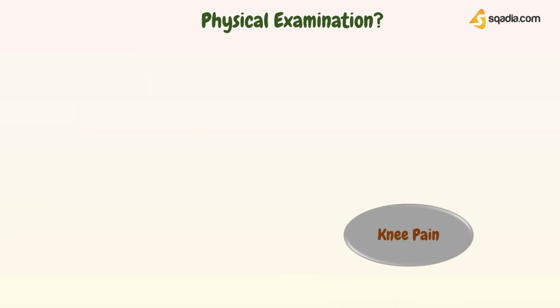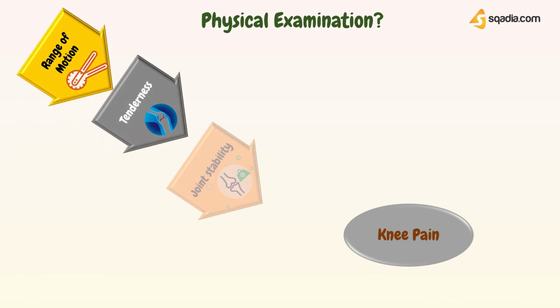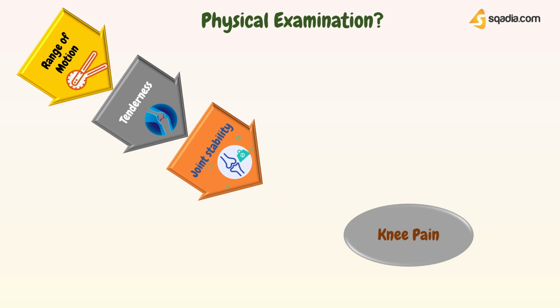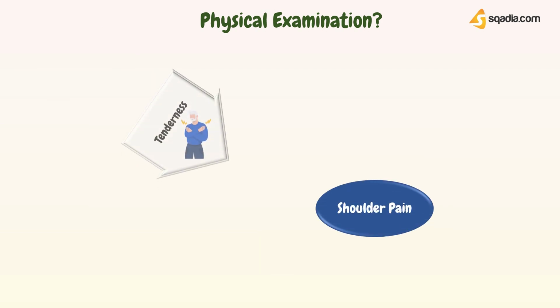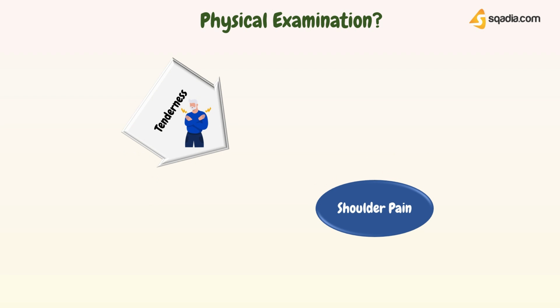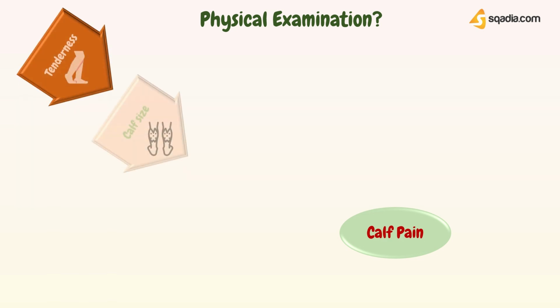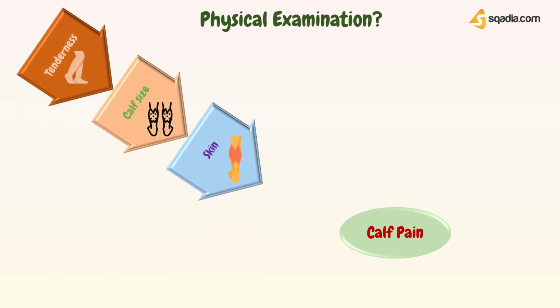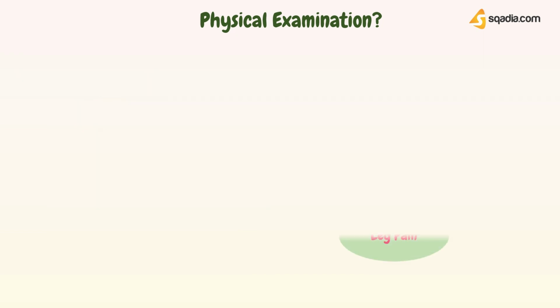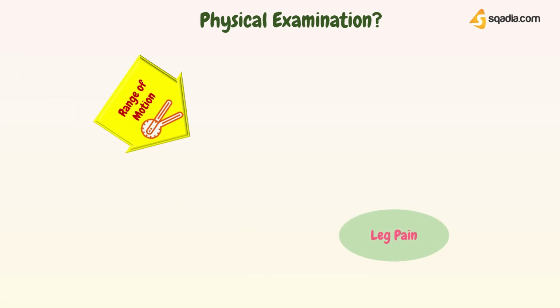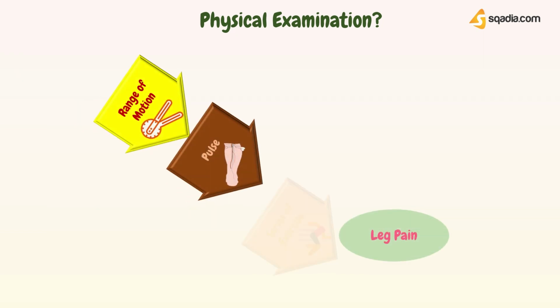For knee pain, you will check the range of motion in the hips, knee tenderness, knee joint stability, and a series of tests to check knee function. For shoulder pain, you will be looking for tenderness, a series of tests to try to pinpoint the source of pain. For calf pain, check for tenderness, calf size differences, skin, and pulse. For leg pain, you will be checking range of motion in hips, pulse, a series of exercises to try to pinpoint the cause of pain.